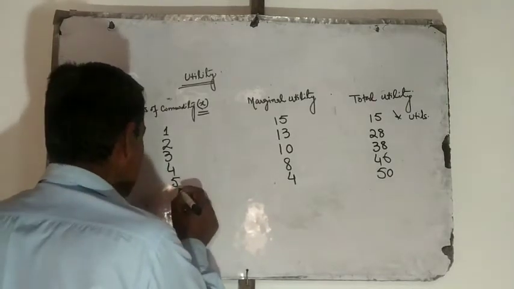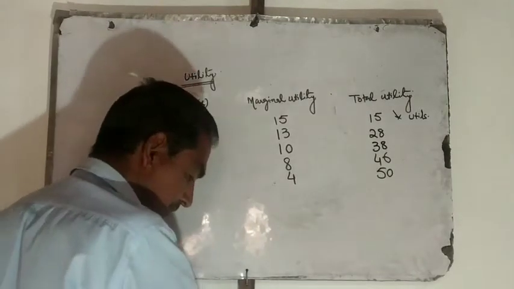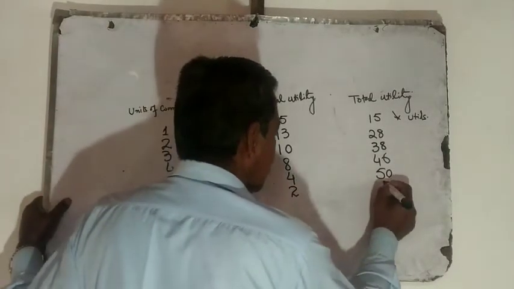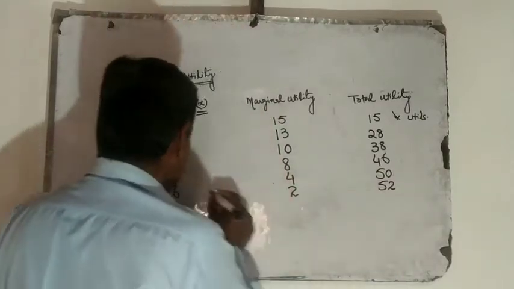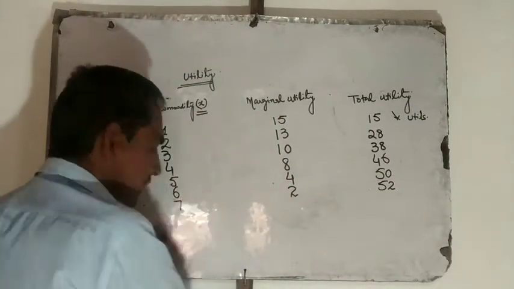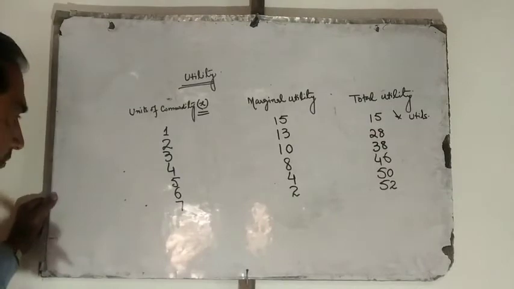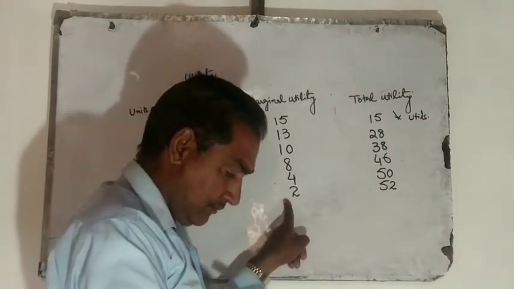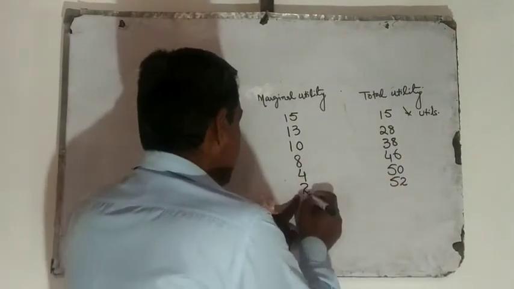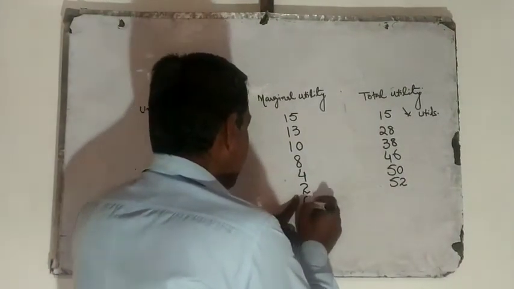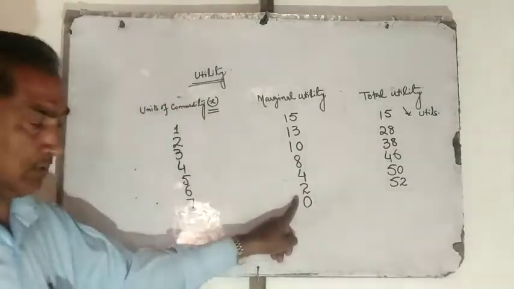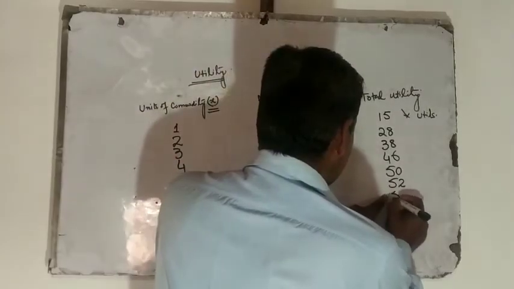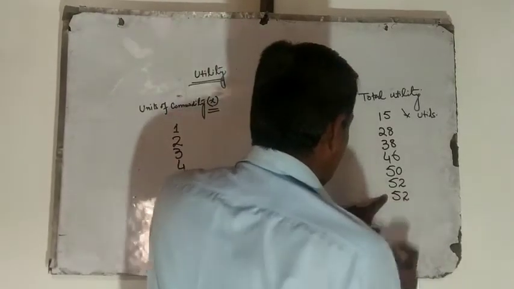When consumer consumes sixth unit, marginal utility will be 2 and total utility will be 52. When our consumer consumes seventh unit of commodity X, marginal utility will now be equal to 0 and total utility will remain 52.